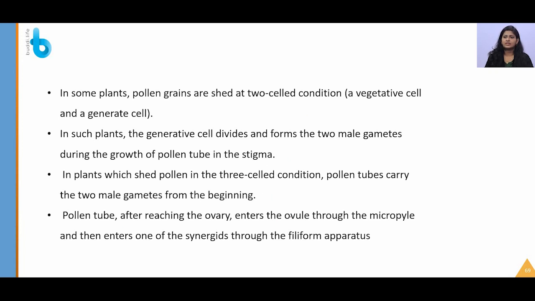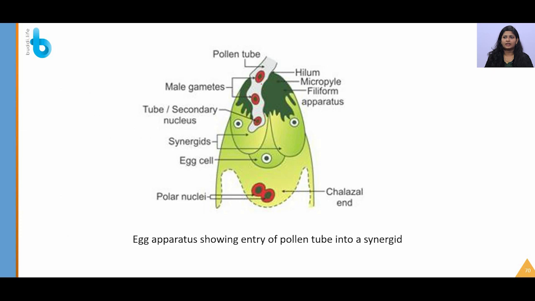After reaching the ovary, the pollen tube enters the ovule through the micropyle and then enters one of the synergids through the filiform apparatus. Again, now we are viewing it upside down. Again, this is the pollen tube and the filiform apparatus. How is it guiding?